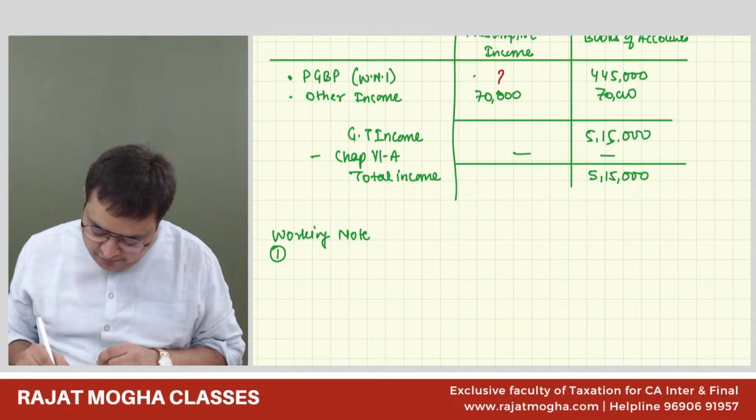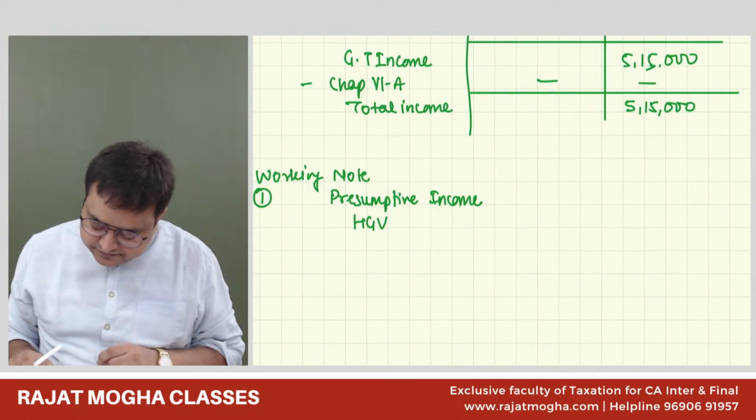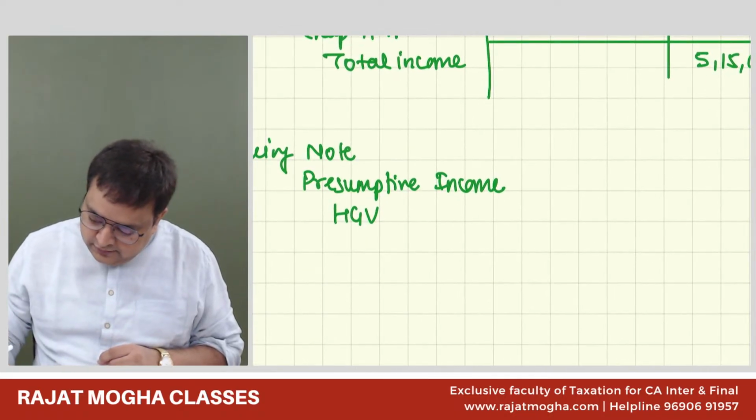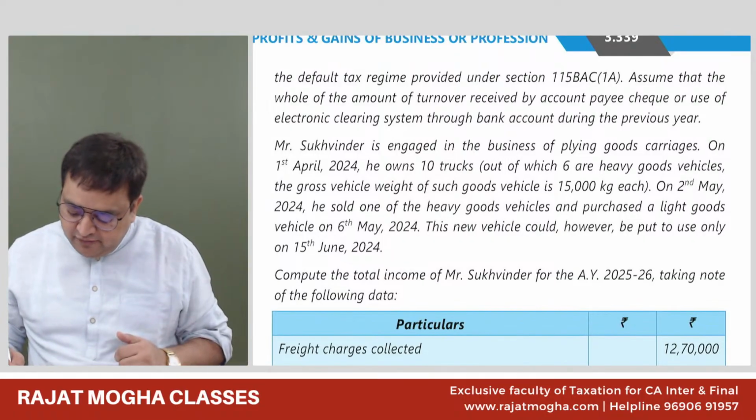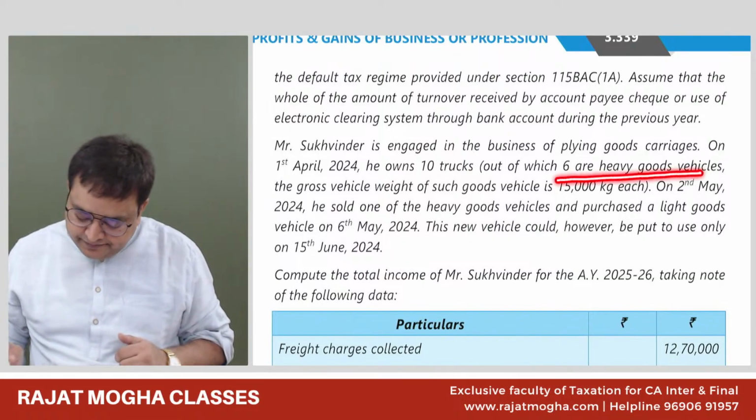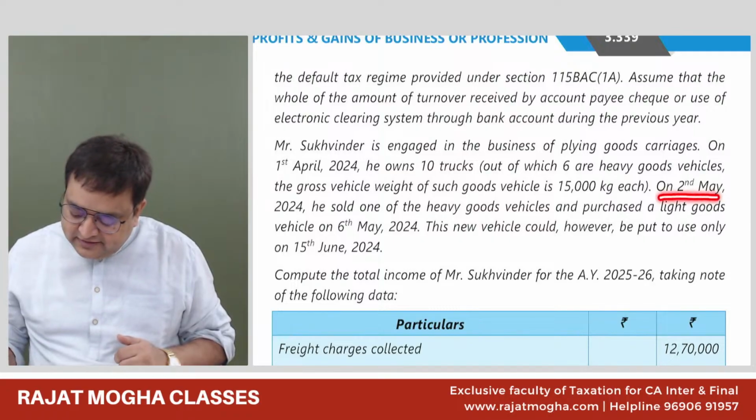So first we'll do for presumptive income for heavy goods vehicle. In the month of April, when we started the year, he was having 6 goods vehicle. Thereafter, he sold on 2nd May.